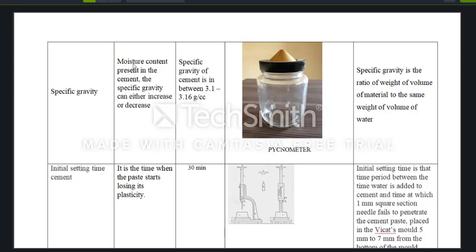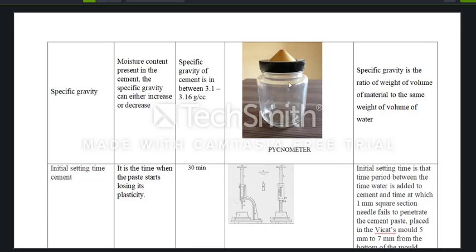Hence, cement becomes useless once it is hydrated with water. This presence of excessive moisture is the reason for finding lumps in old stock cement. So with moisture content in the cement, the specific gravity can either increase or decrease.